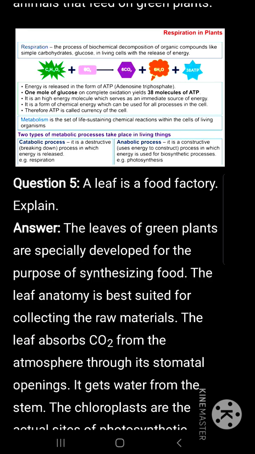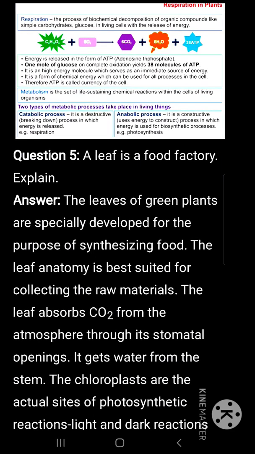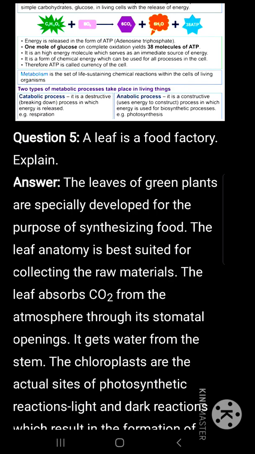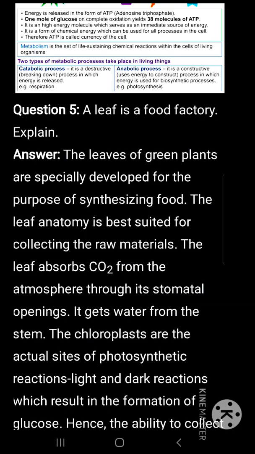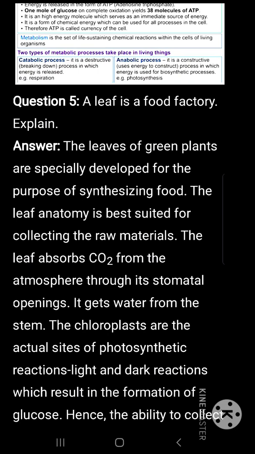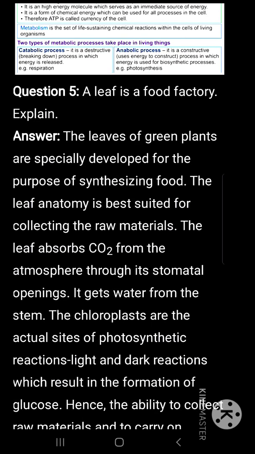ATP is a high energy molecule which serves as an immediate source of energy. It is a form of chemical energy which can be used for all processes in the cell. Therefore, ATP is called the currency of the cell. Metabolism is the set of life-sustaining chemical reactions within the cells of living organisms. 2 types of metabolic processes take place in living things. Catabolic process is a destructive process in which energy is released, like respiration. Anabolic process is a constructive process in which energy is used for biosynthetic processes,